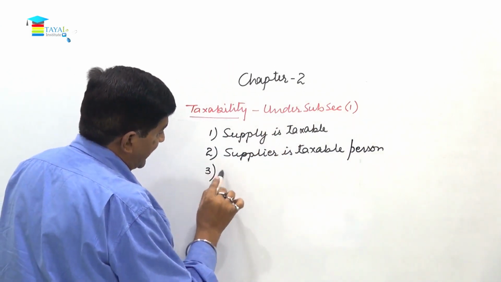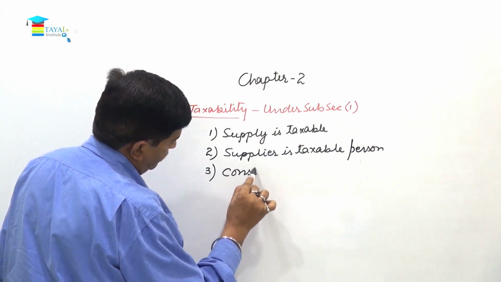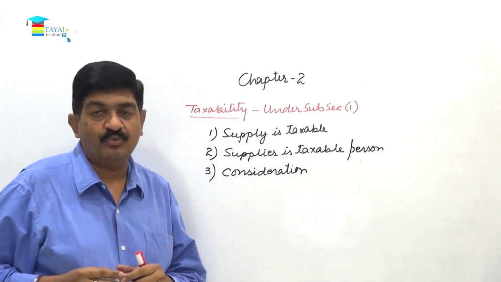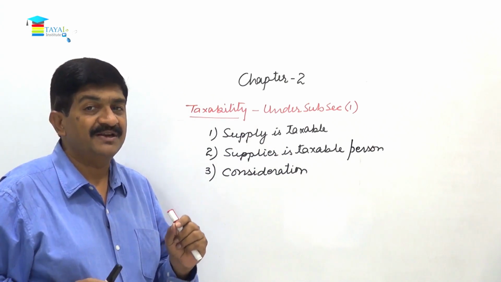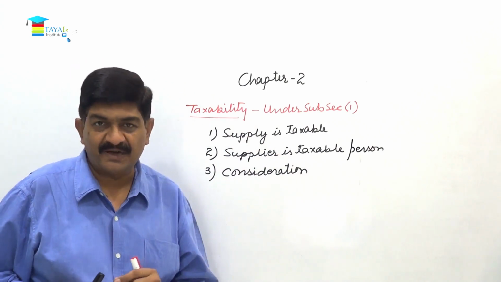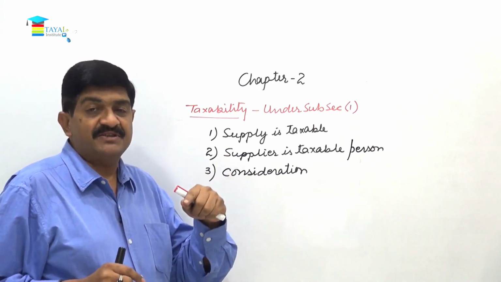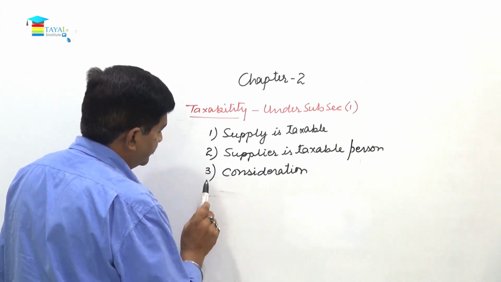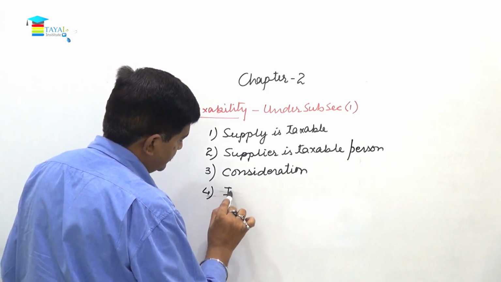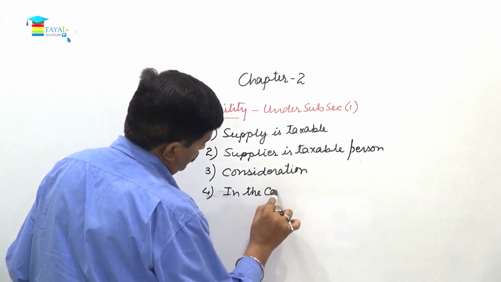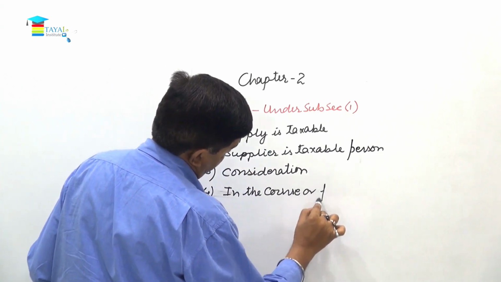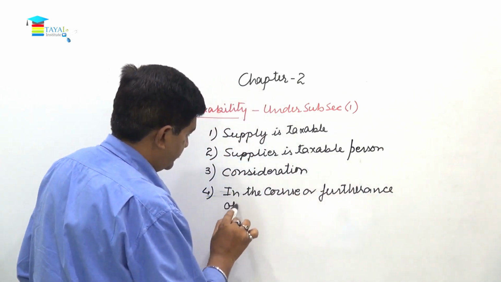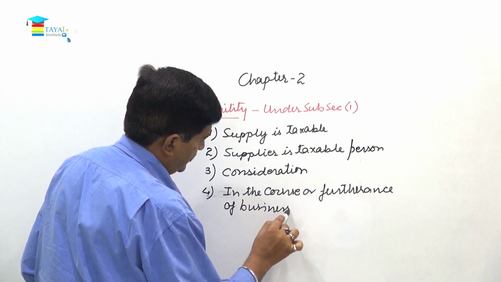Number 3, the supply is for a consideration. To be treated as a supply under subsection 1, it has to be for a consideration in clause A, right? Without consideration, unless it is listed in schedule 1, it is not a supply. Number 4, in the course or furtherance of business.